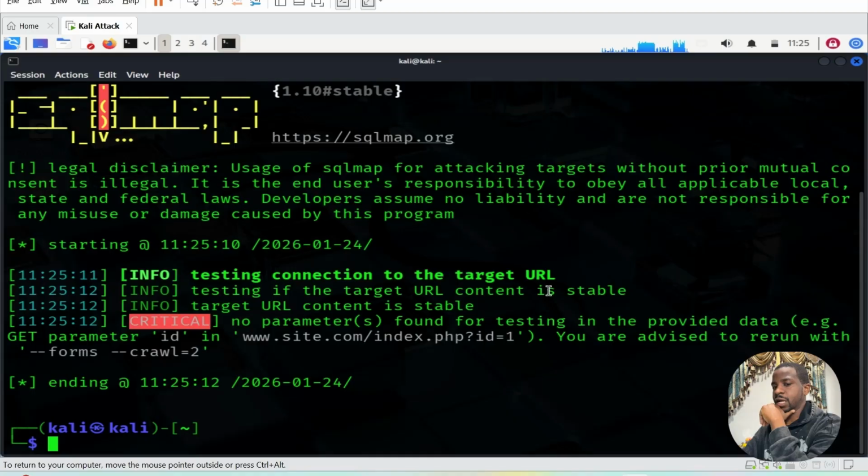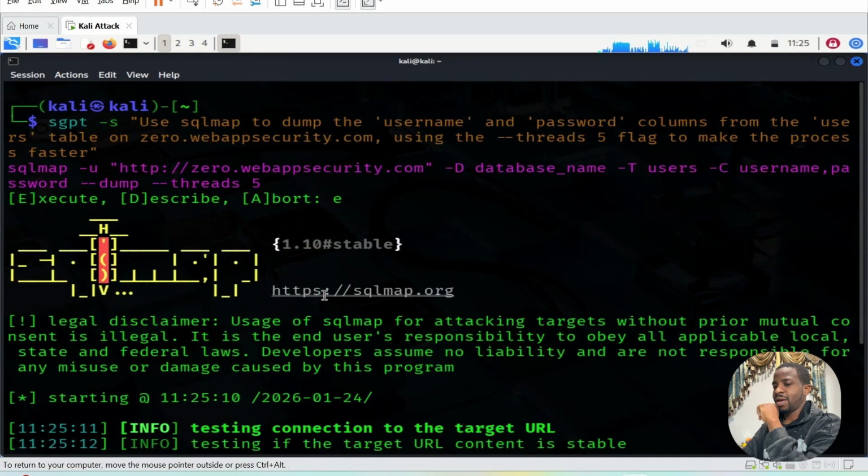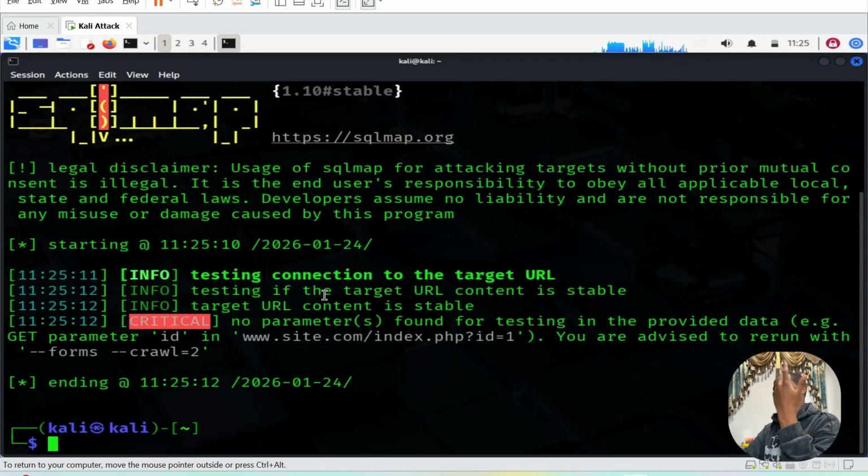It's done. Using nmap for attacking targets without parameter consent. Okay, it's not trying to get us in trouble, right? Yeah, but you see, that's the point, guys. That's how you've gone all the way to your exploitation.